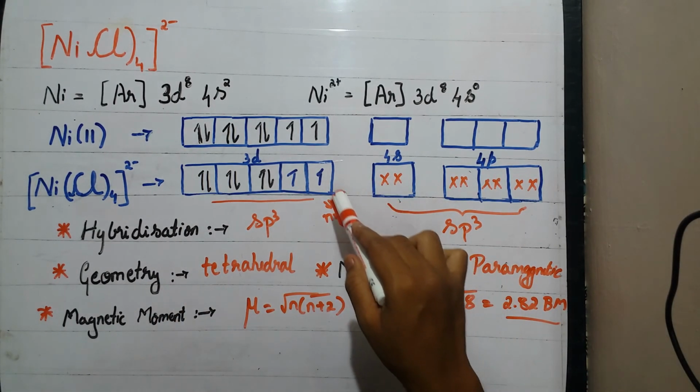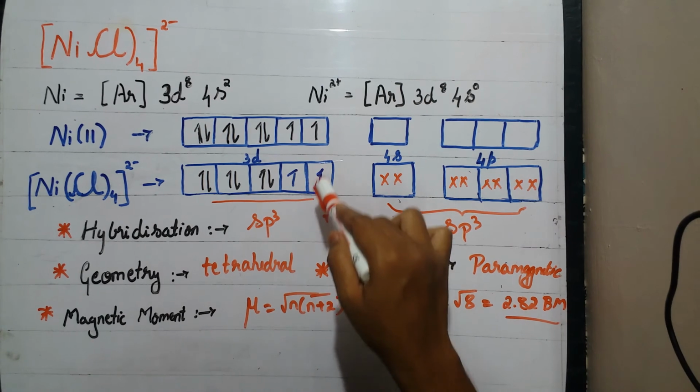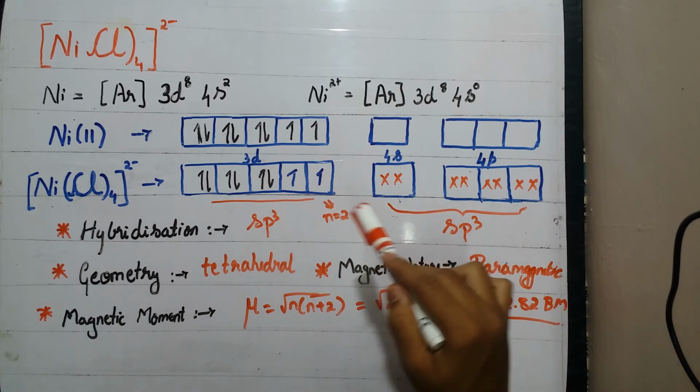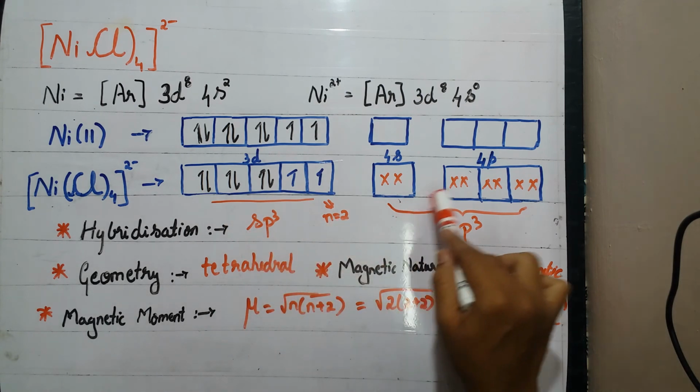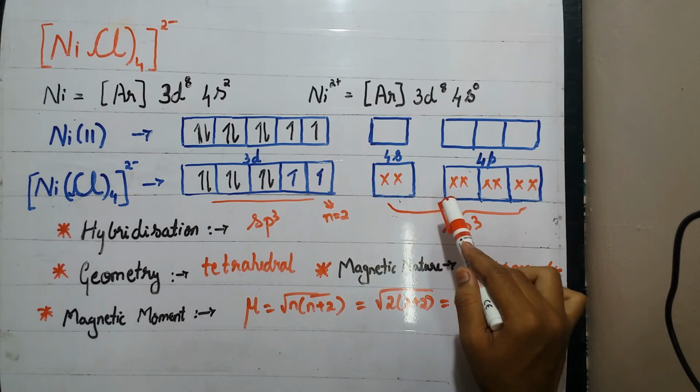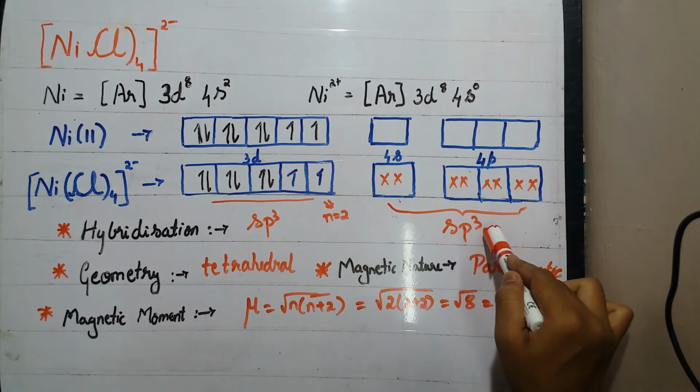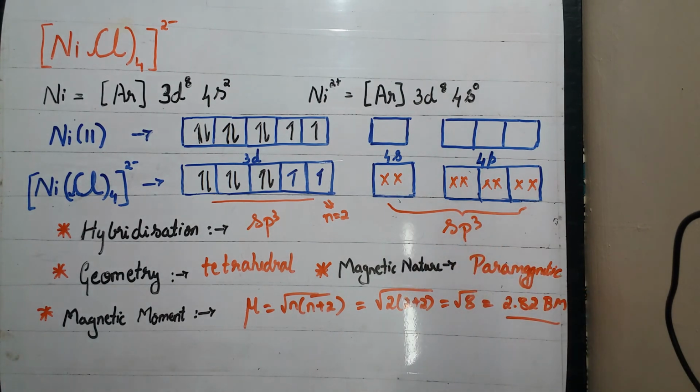As we have discussed in the previous example, the nickel cyano complex, that is tetracyano, is a low spin complex because pairing occurs and the inner d orbital is involved in the hybridization. But here in the nickel tetrachloride, the outer orbitals are involved, hence it is a high spin complex. So that's it. Thank you.